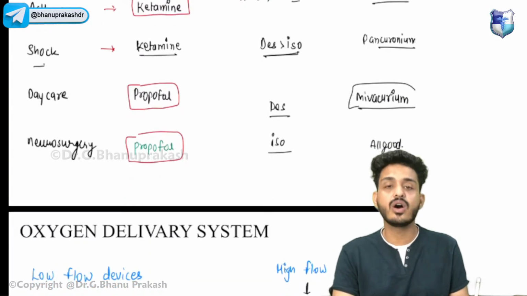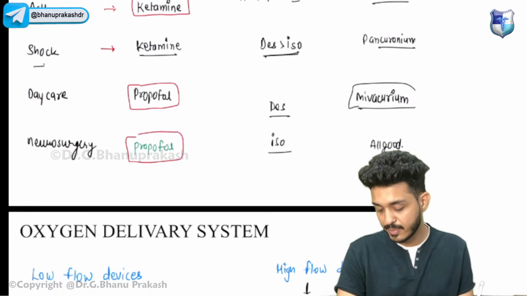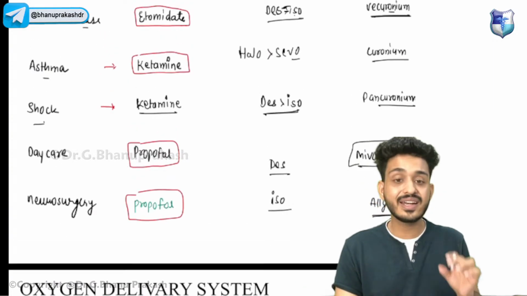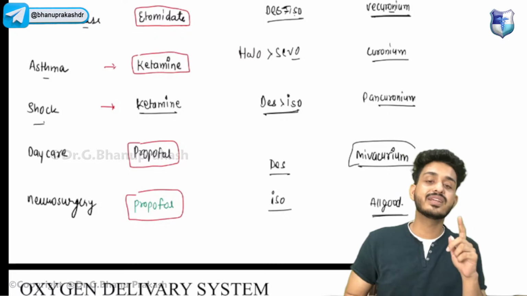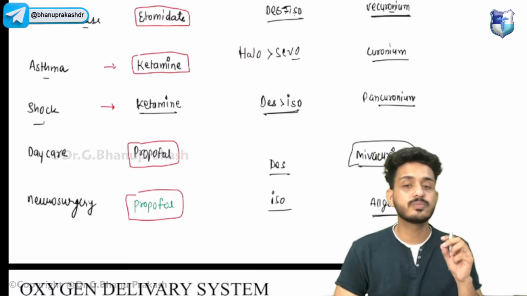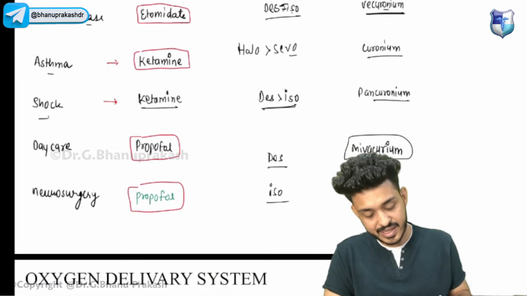For neurosurgery, all of them are good enough. Very good, Vicky. For shock, the contraindicated drug will be propofol. Remember, there is one contraindication for propofol: we cannot use propofol in shock patients.